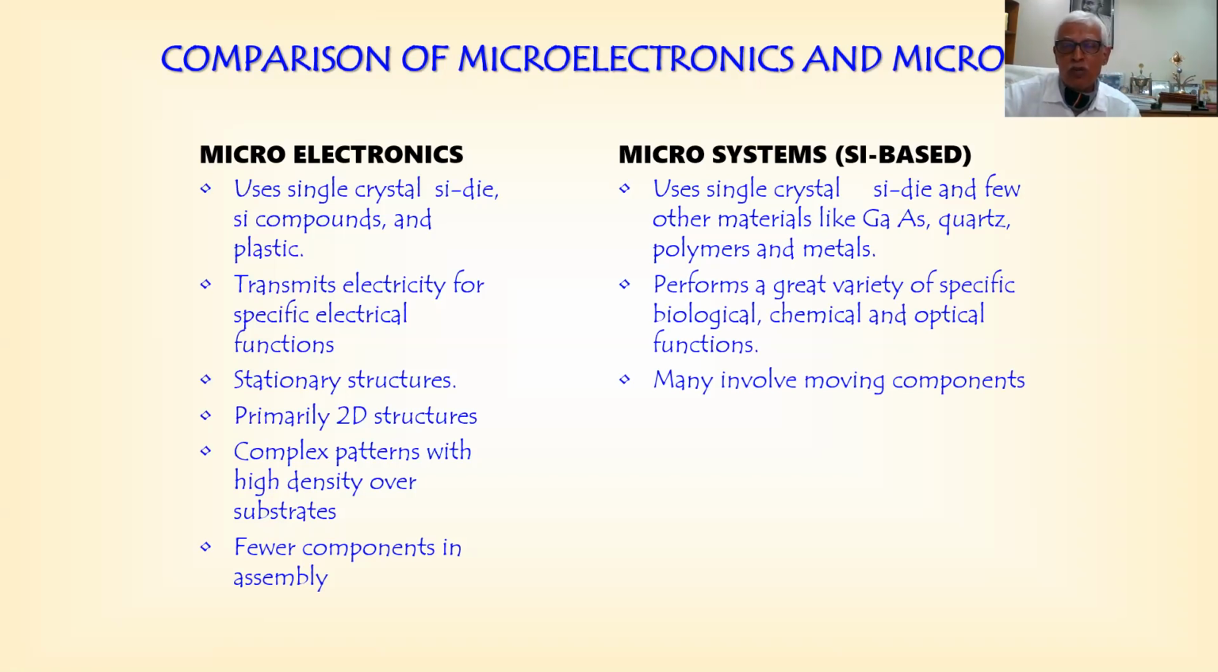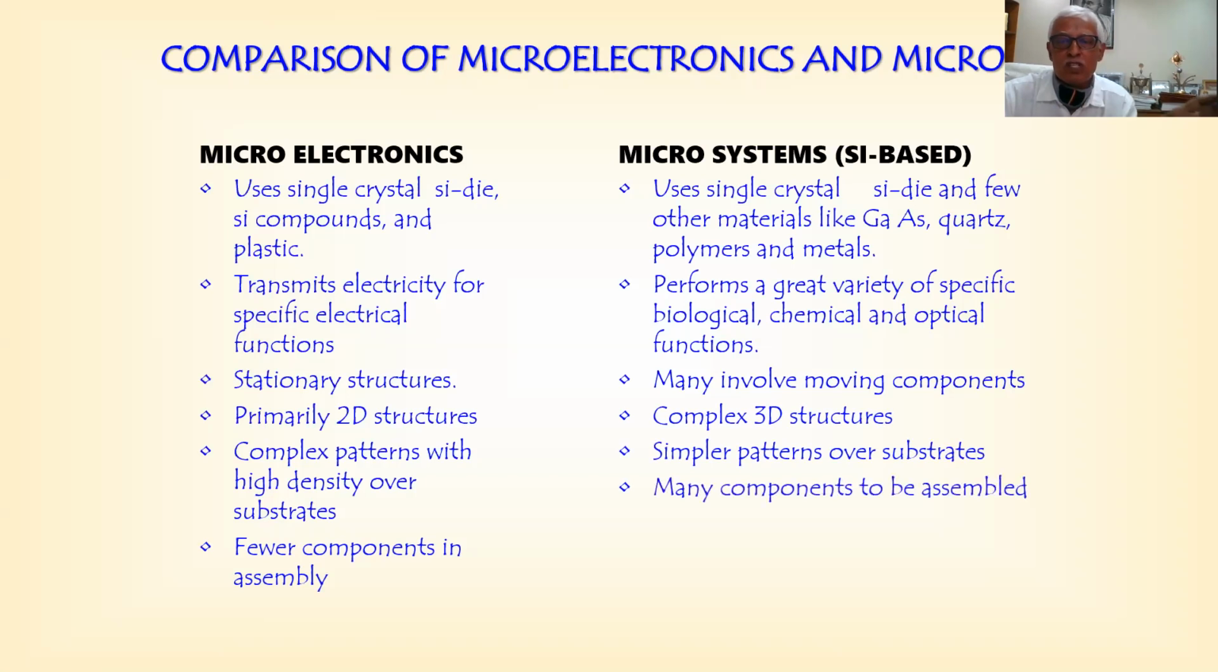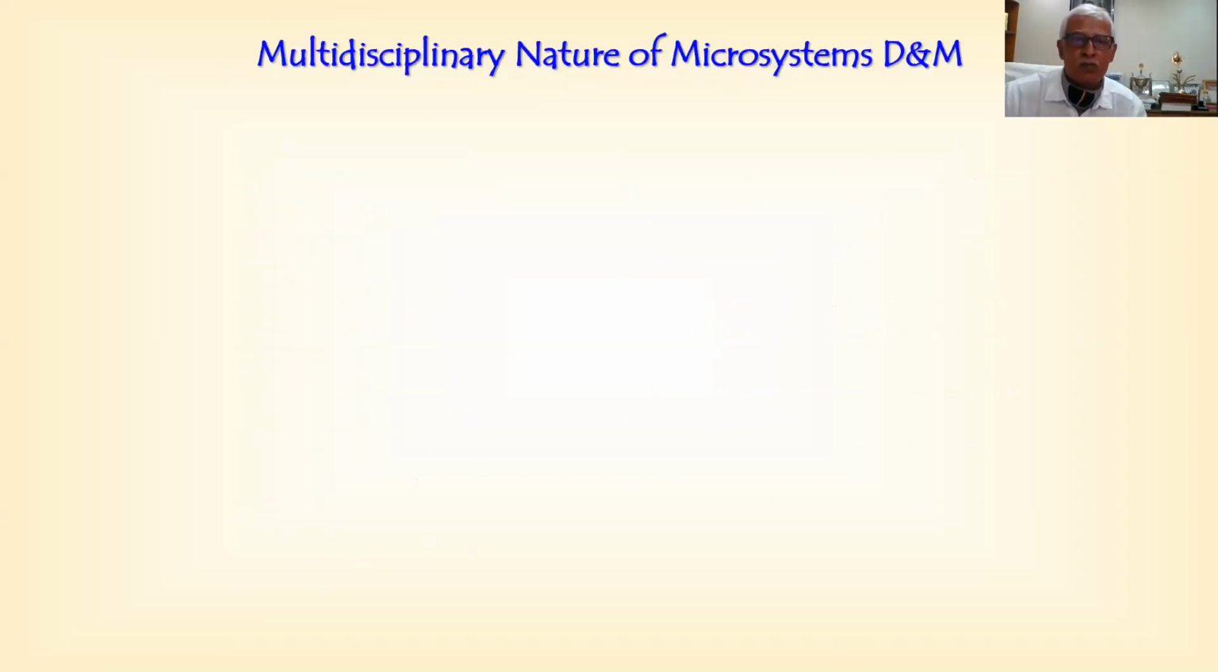Many involve moving components, whereas microelectronics is stationary, and MEMS or microsystems consist of moving components. That's why it's aptly named micro electromechanical system. Mechanical is a misnomer, as these are very small components, but they will have a movement kind of thing. And there are complex 3D structures like a cantilever or trigger devices, simple patterns over substrates. Again, we use the same substrate as that of our electronics. Many components are to be assembled; we just use that and we assemble.